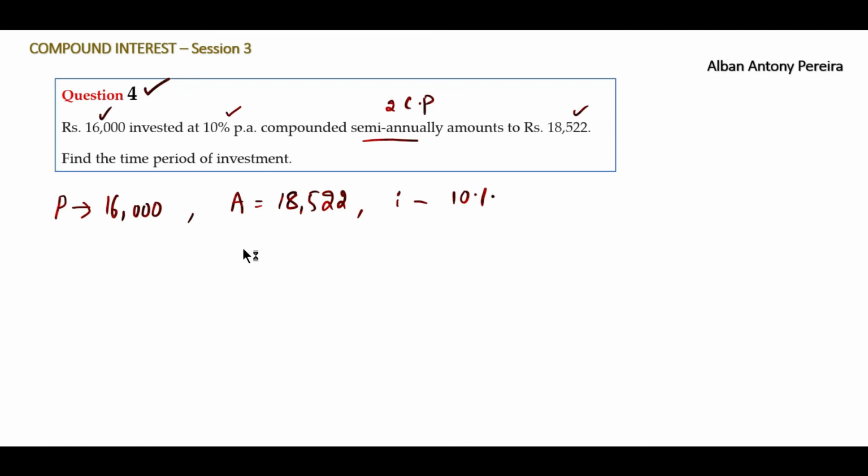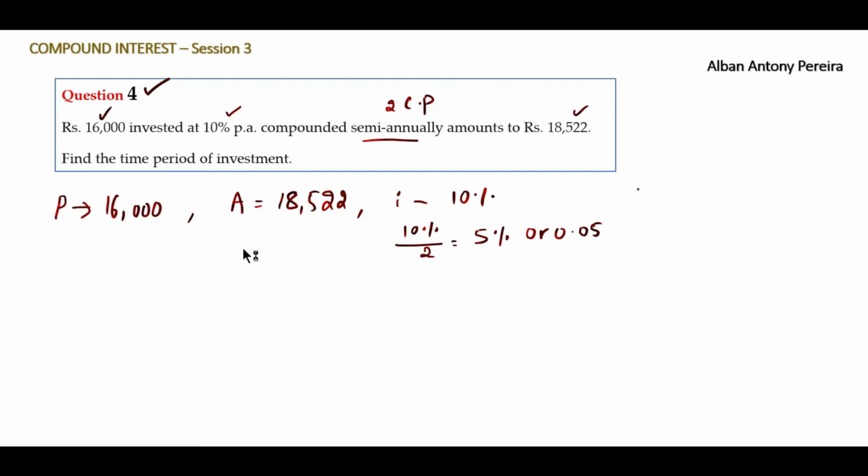So converted I becomes 10% divided by 2, that is equal to 5%, or it is 0.05. How to calculate 0.05? 5% means 5 divided by 100 on your calculator will give you 0.05.